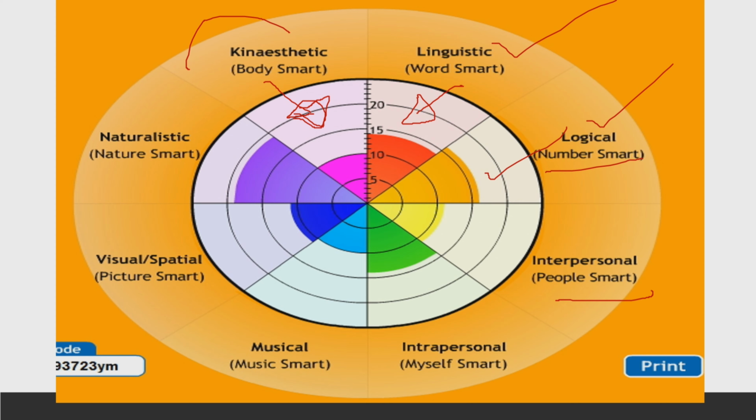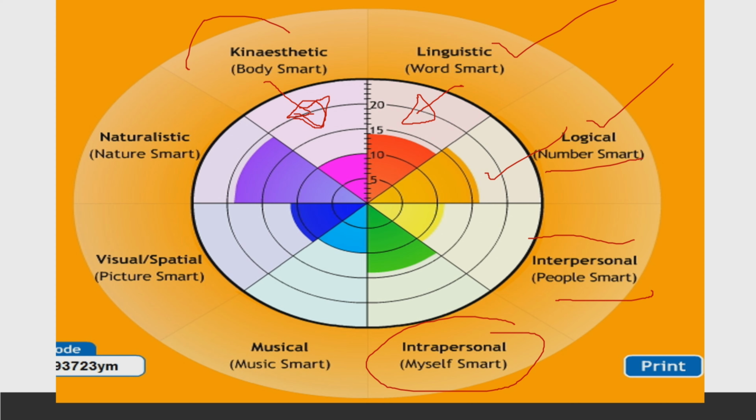They love to learn in the company of other learners. They love to learn in the company of their friends. So interpersonal means people smart. Such students are people smart. They feel comfortable when they are in a group of friends or with peers instead of being alone. Or intrapersonal are individual learners. They are myself smart students. They only like to learn alone. They are self-sufficient and independent.